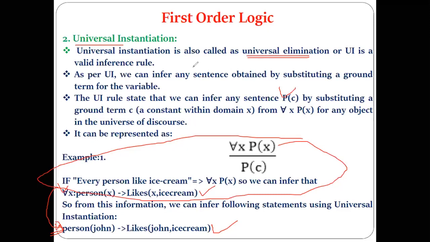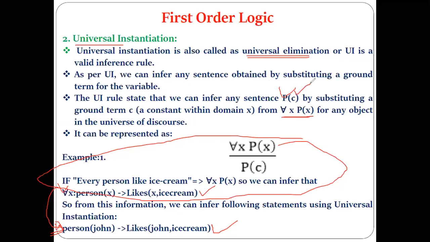Now you might be asking for what purpose it is required. It is required in the resolution concept. This particular part we are going to refer to in the concept of resolution. What actually is meant by resolution, we'll see when we reach that topic. You are getting the point? You just understood what exactly these inference rules are. So this rule of universal instantiation or universal elimination says that from given logic of this kind, we can infer this particular sentence.